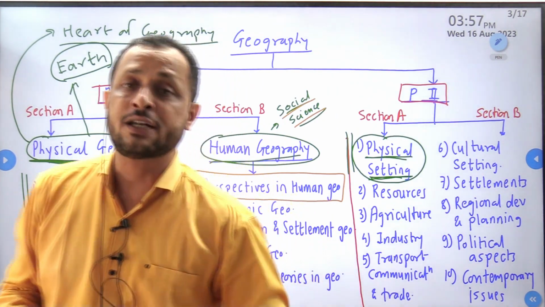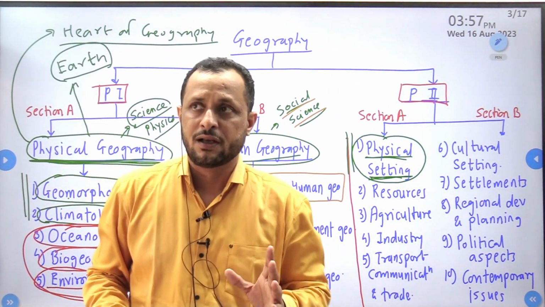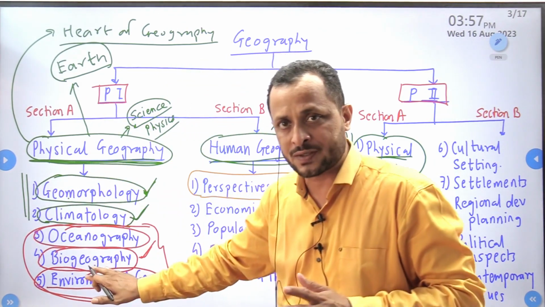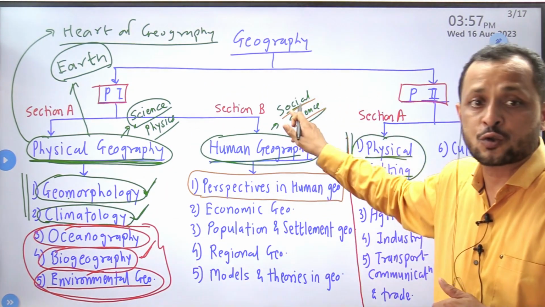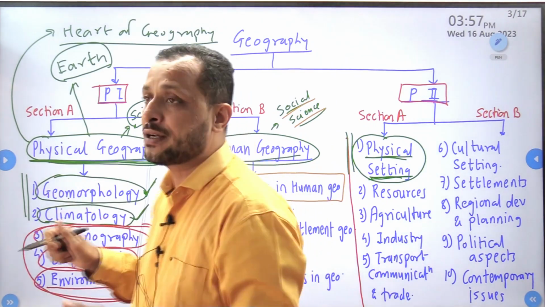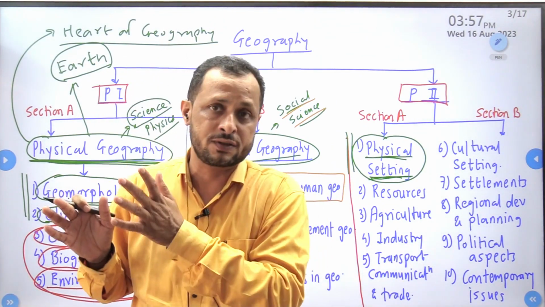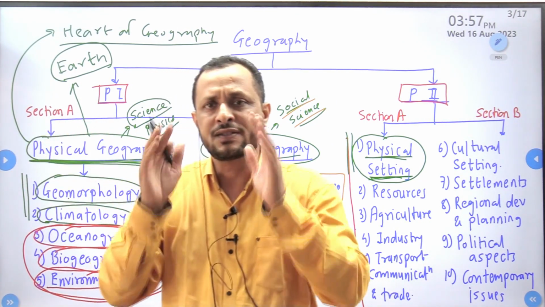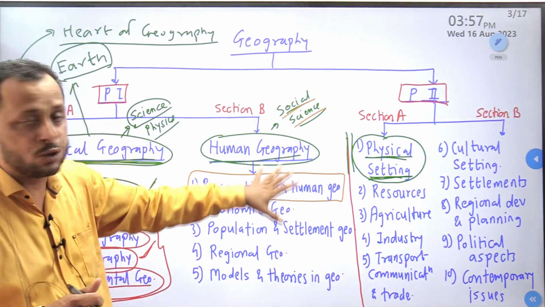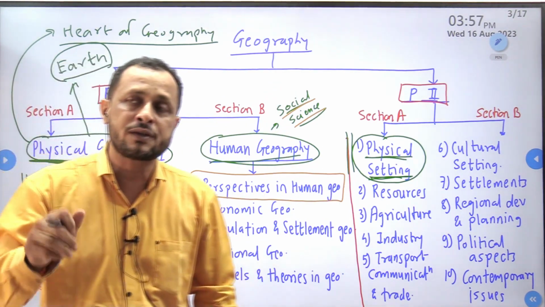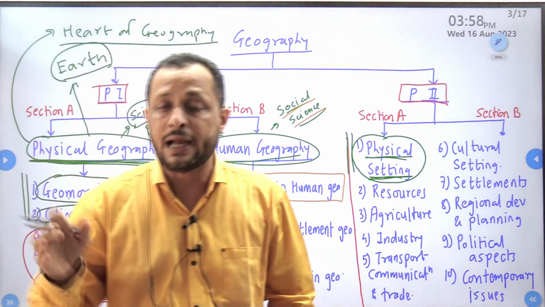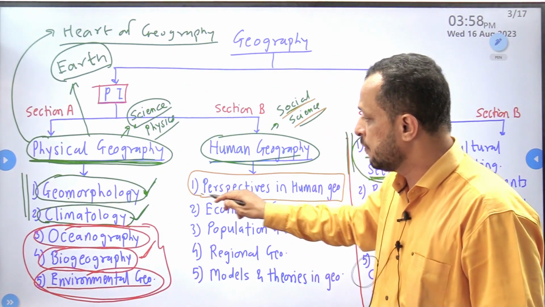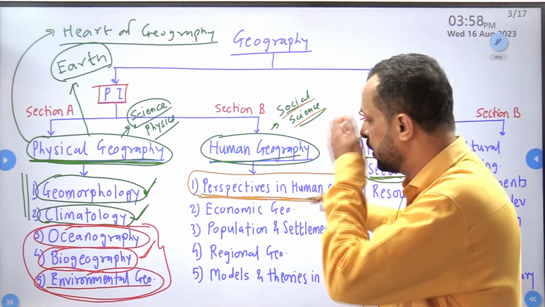Now what is this perspectives in human geography? See, geography is a semi-scientific subject. This part of geography is dealing with pure science. This part of geography is dealing with social science. In political science, in sociology, we have thinkers, political thinkers. For example, Karl Marx, he has put forward some political theory. Same way, in the social part of geography, there are thinkers, there are geographers who have put forward different ideologies, different views. So those ideologies and views related to geography will be covered in perspectives in human geography.